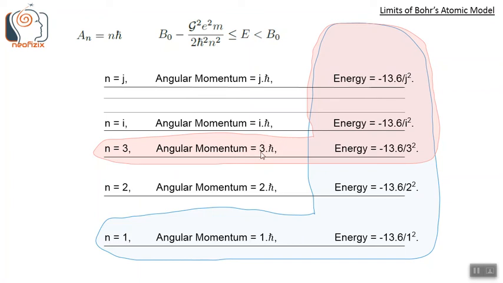Similarly, the third angular momentum level, that is angular momentum with 3 h bar, can be associated with all these energy levels in the red shaded region. That is energy level 3, 4, 5, etc. up to infinity, or any energy level equal to or greater than 3.